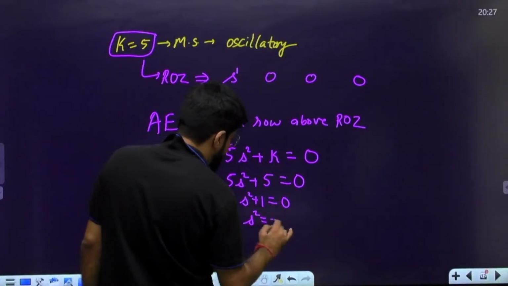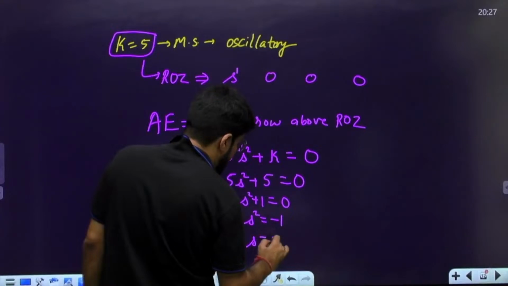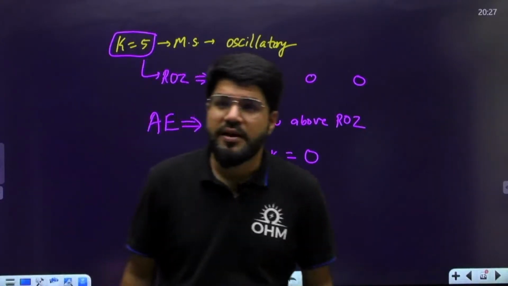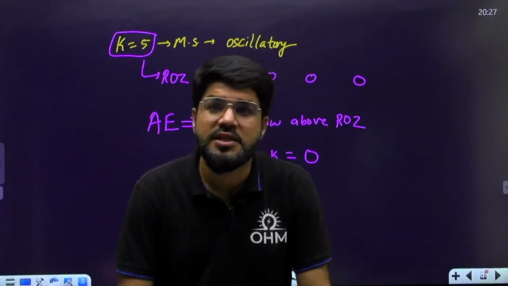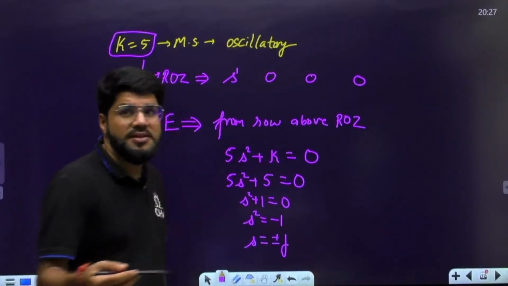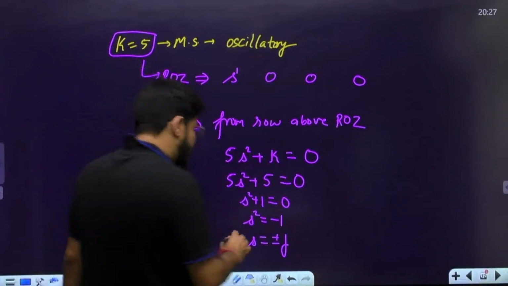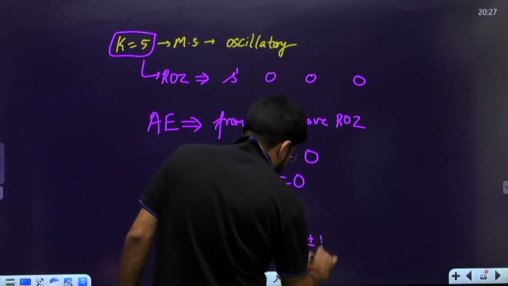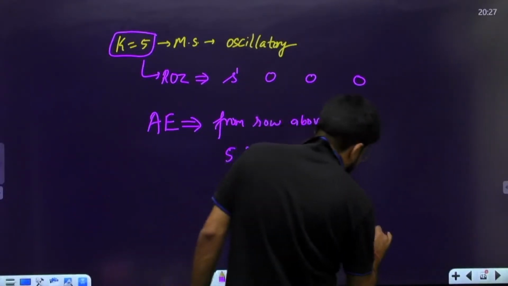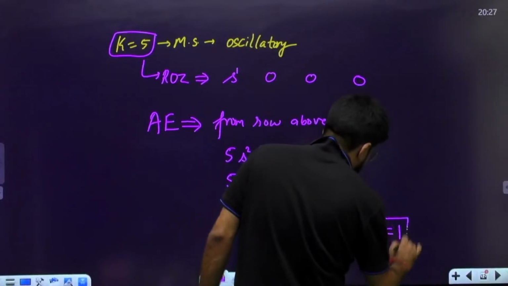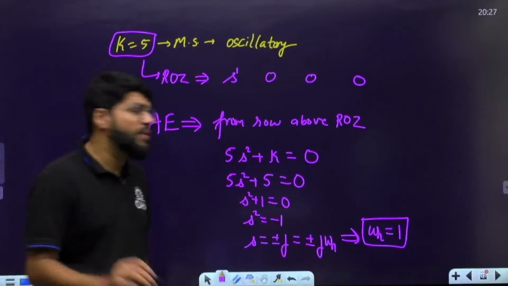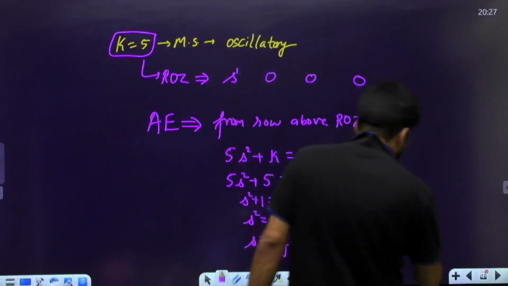So S square is minus 1. So what is S? Under root of minus 1, plus minus j. And whenever the system is oscillatory, it will have a frequency of oscillation, suppose omega n, and the roots are given by what we know from time response analysis. The roots are plus minus j omega n. So S is plus minus j omega, which you can compare to plus minus j omega n, and then you can say the value of omega n is equal to 1 here.